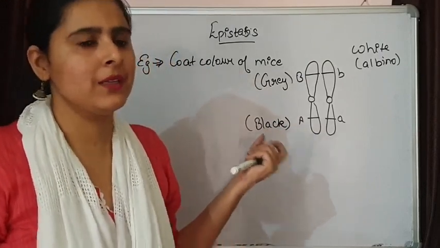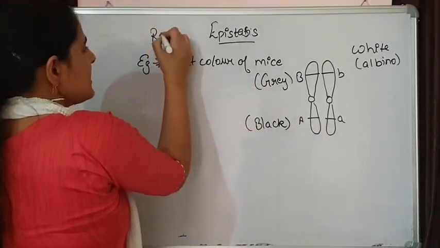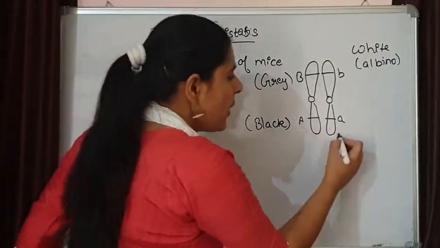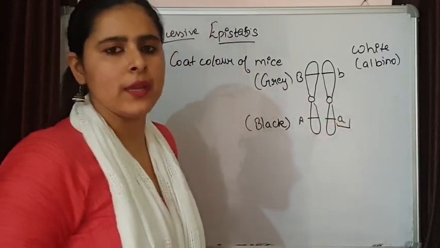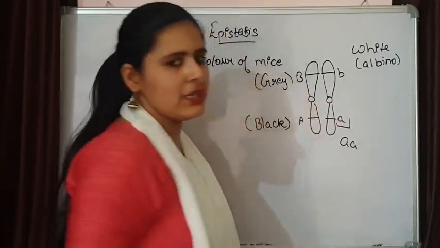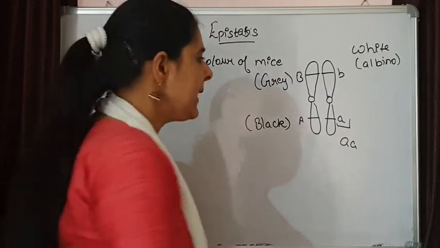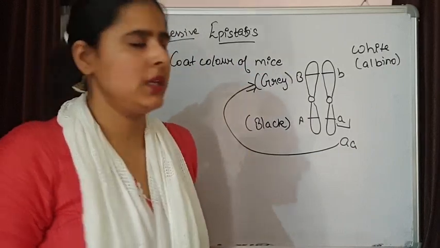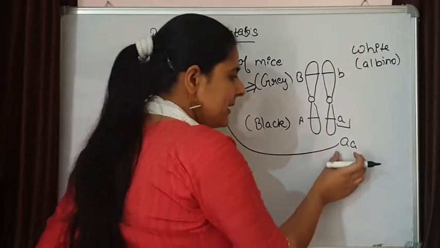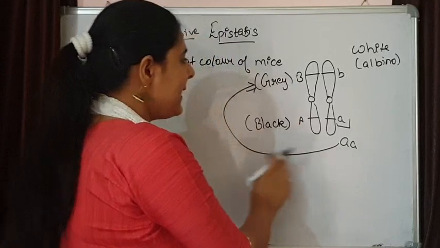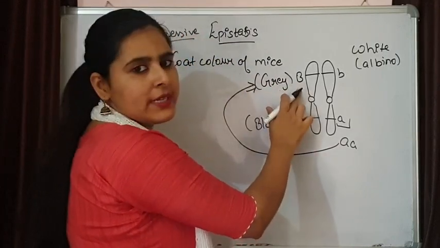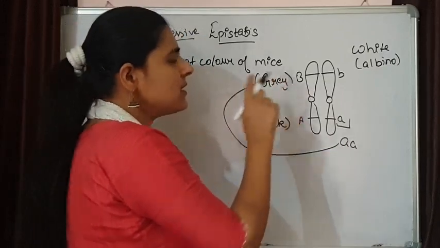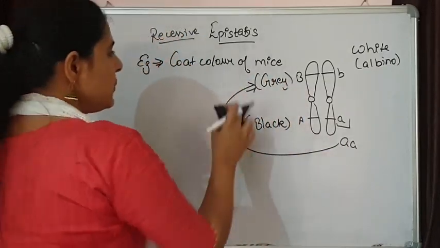This is an example of recessive epistasis. Recessive epistasis means that when this small a is present in the homozygous recessive situation, it is going to suppress the expression of this capital B. It is acting as the epistatic gene and B is behaving as the hypostatic gene. So the homozygous recessive situation is going to express its expression. Let's see this with the help of a cross.